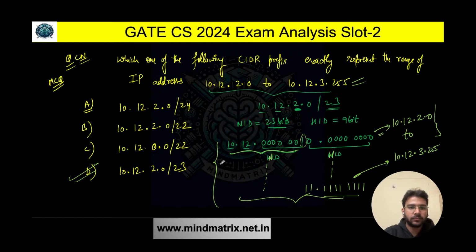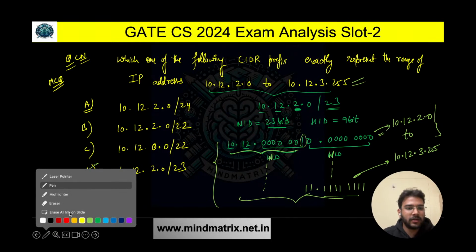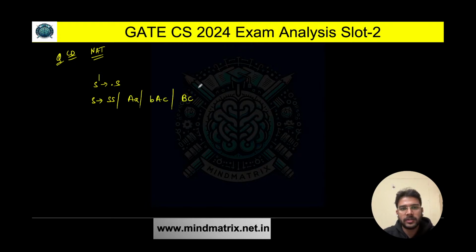Now let's solve another question based on compiler design. The question is from compiler design and it is a numerical answer type question. A grammar is given to us like this: S derives SS or AA or BAC or BC or BBA.